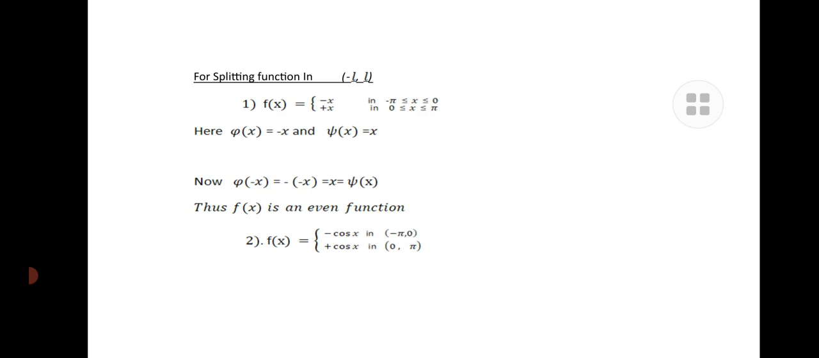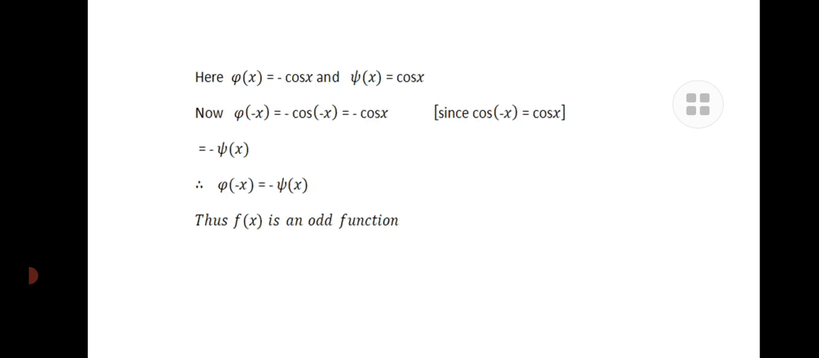If we go for the even function in terms of the trigonometric, an example is cos, that is phi of x is equal to minus cos x and psi of x is equal to cos x. Psi of minus x is equal to minus of cos of minus x, that is equal to minus cos x, because we know that cos of minus theta is equal to cos theta only, because already we know that it is even. So that is equal to minus of psi x. Therefore, phi of minus x is equal to minus psi x, which is an odd function.